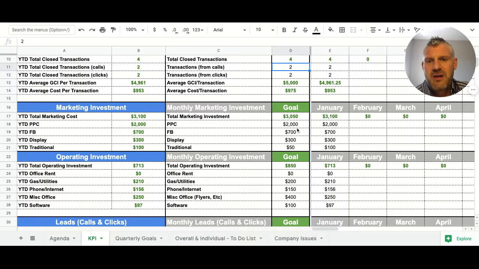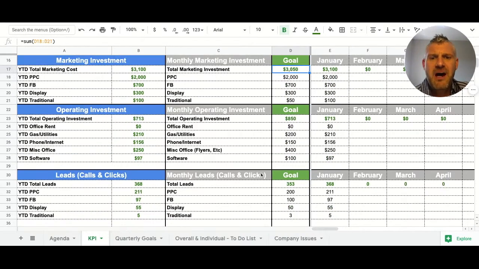They're in black. If you're doing pay-per-click ads, Facebook ads, display ads, traditional, again, this is our boilerplate. You could add other things. So this is your monthly marketing investment. This is a bucket, if you will, of measurables. So don't touch the green because that auto-calcs. As you can see, it auto-calcs those.